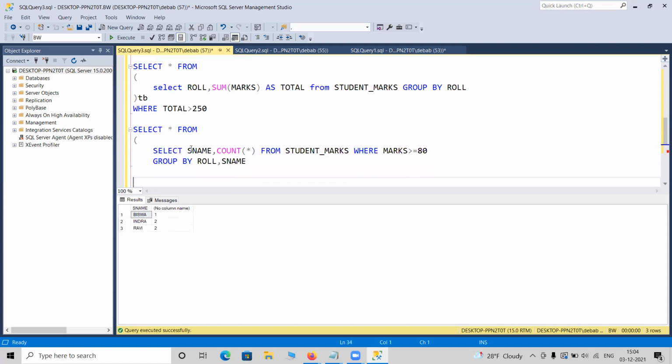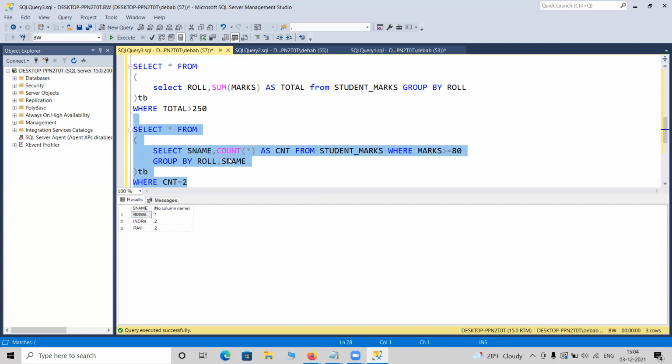I am showing you some complicated uses. So take it step by step, take it as a subtable, and simply write where, give it a name, count star as CNT suppose, and where CNT equals 2. If you write this, you will get the names of the people who got 80 above marks in 2 subjects. So it is Indra and Ravi who got 80 above marks in 2 subjects. I hope it is pretty much clear now.